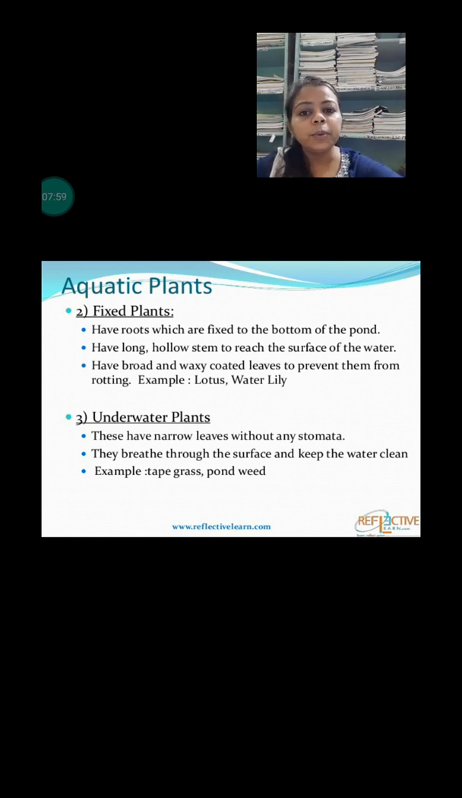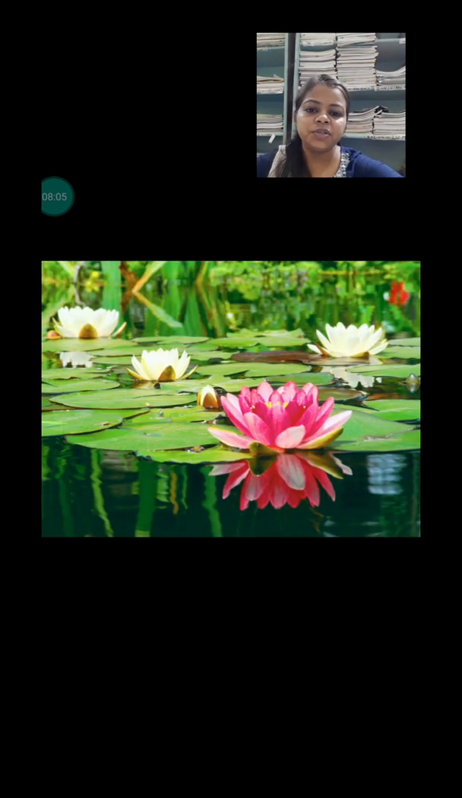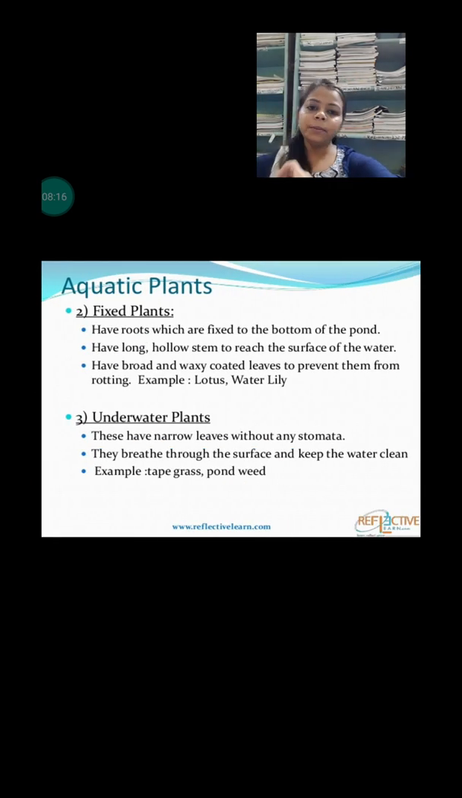If we talk about the fixed aquatic plant, they have a long stem. First of all, see this picture. This is the lotus plant. This is a fixed plant. Why is it called a fixed plant? Because its roots are fixed, and that's why it cannot move from one place to another.